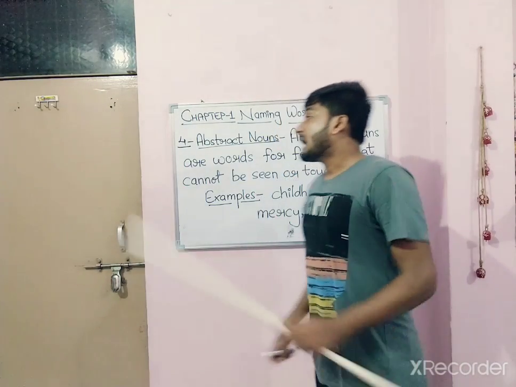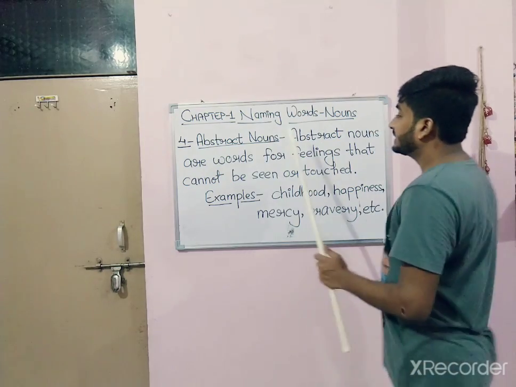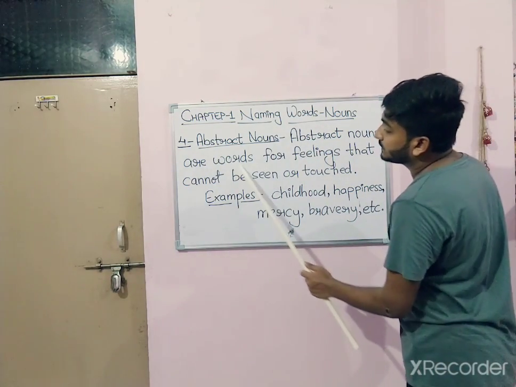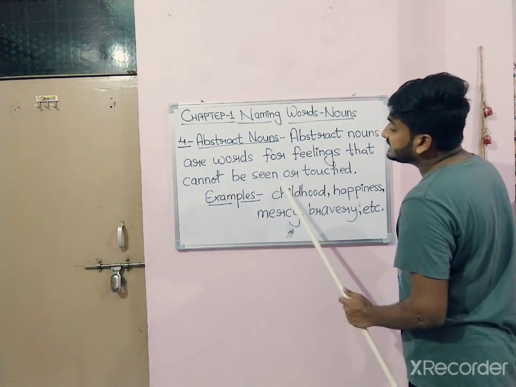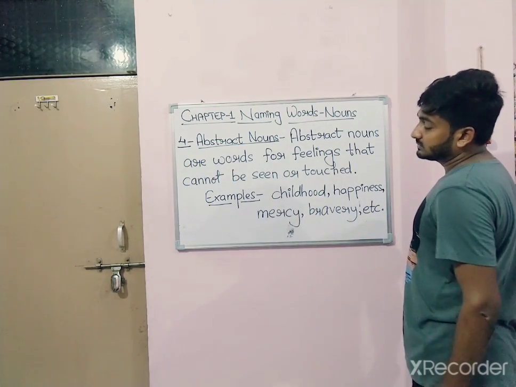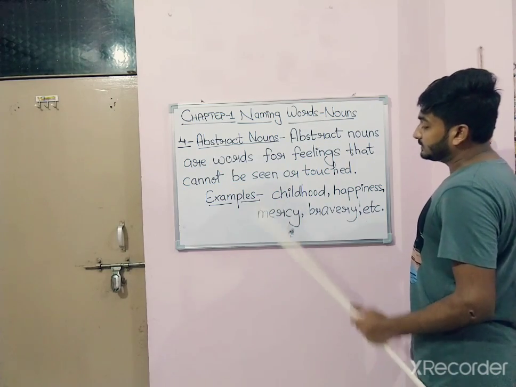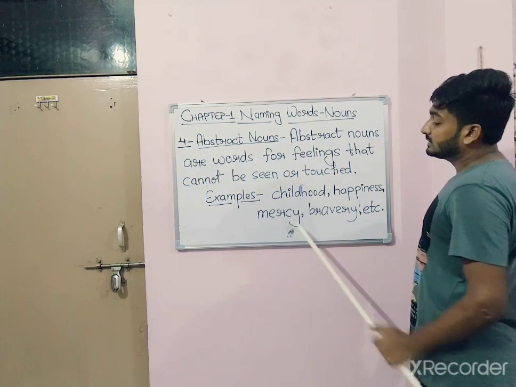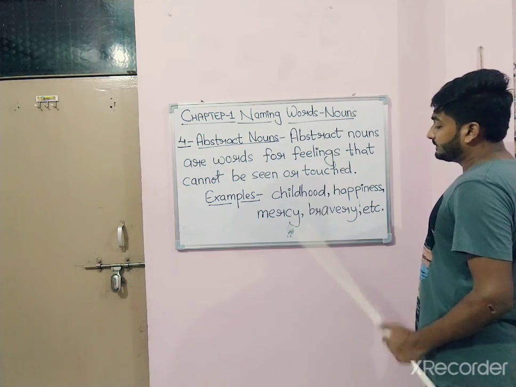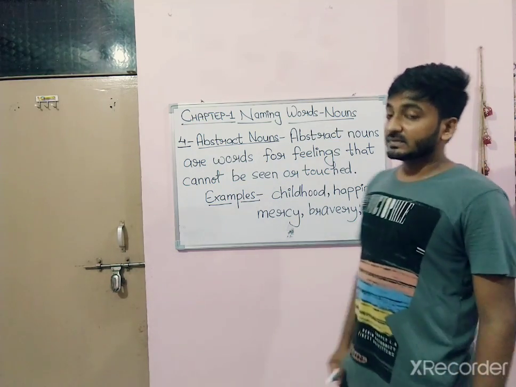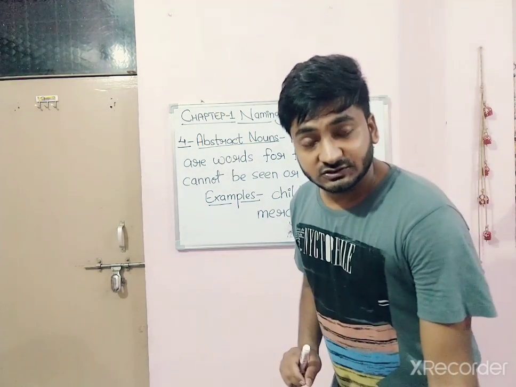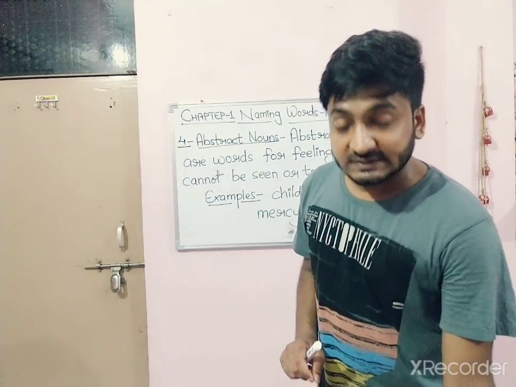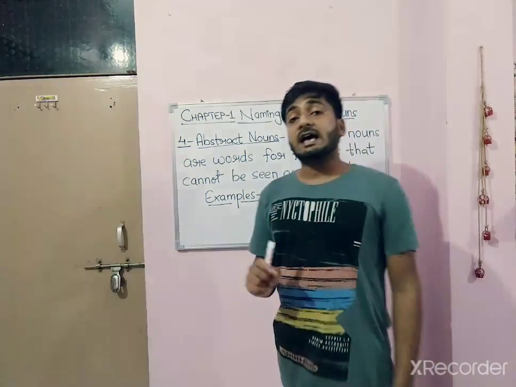Number 4, abstract nouns. Abstract nouns are words for feelings that cannot be seen or touched. Examples: childhood, happiness, mercy, bravery, etc. That means abstract nouns are nouns which we cannot touch or see. They don't have any physical appearance.